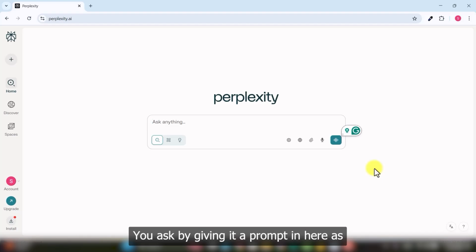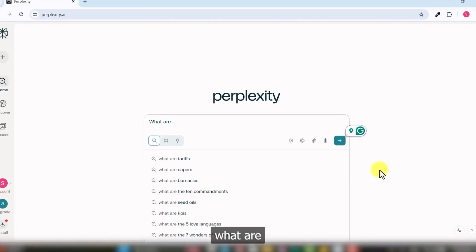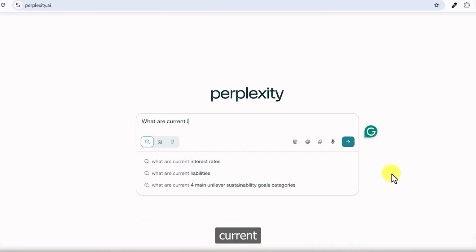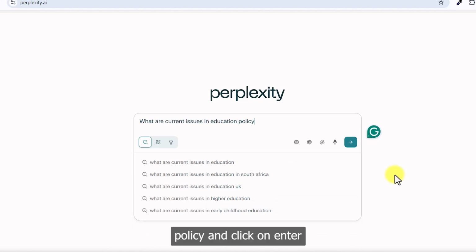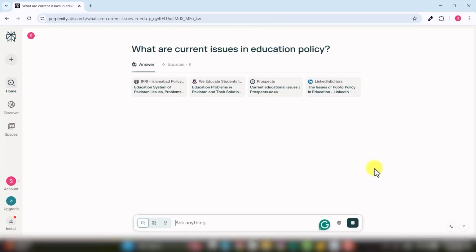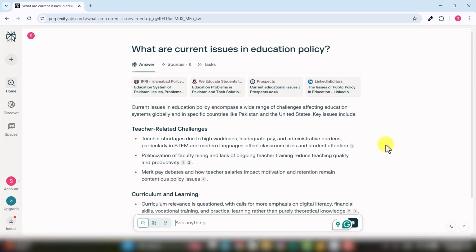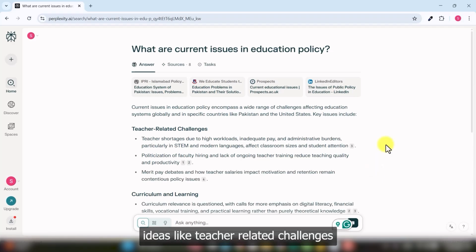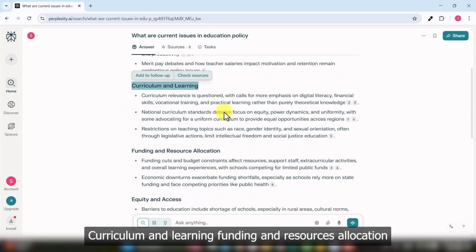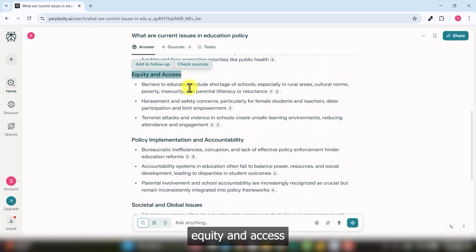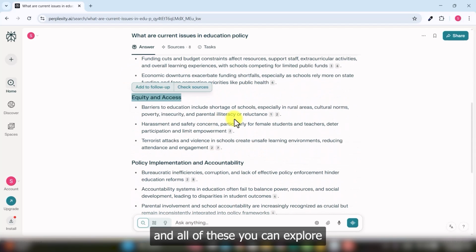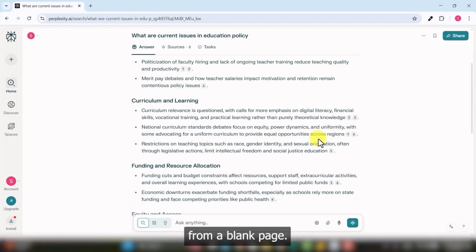You give it a prompt in here, what are current issues in education policy, and click enter. Perplexity might return ideas like teacher-related challenges, curriculum and learning, funding and resource allocation, equity and access, and all of these you can explore. Now you are not starting from a blank page.